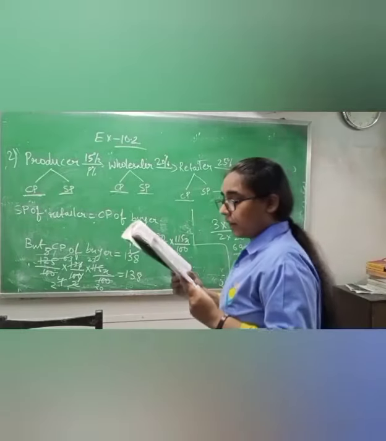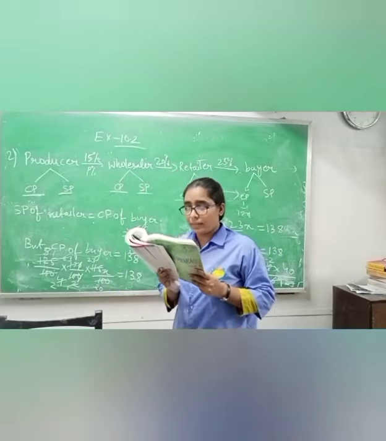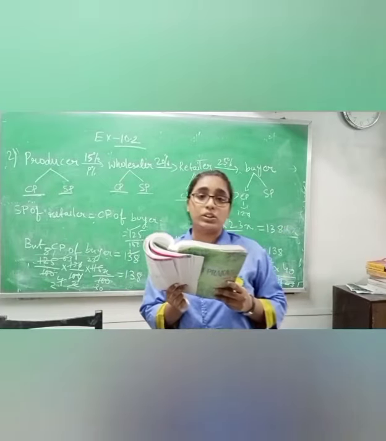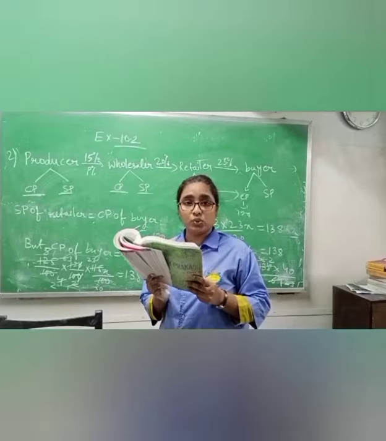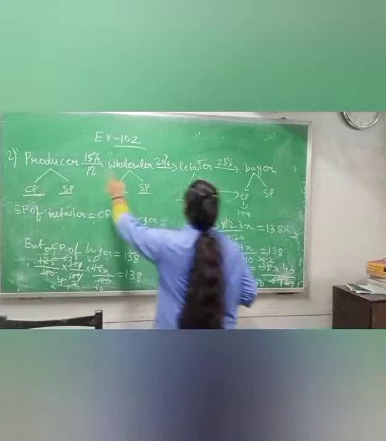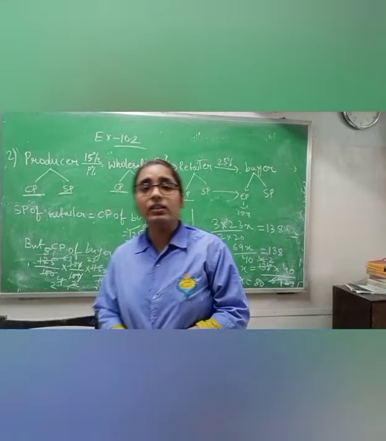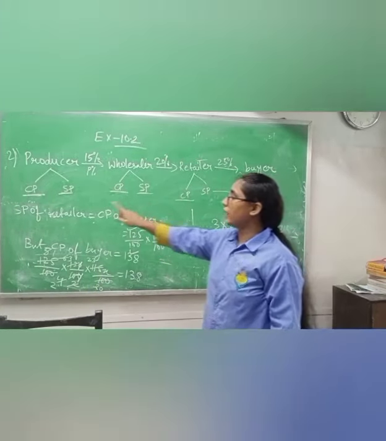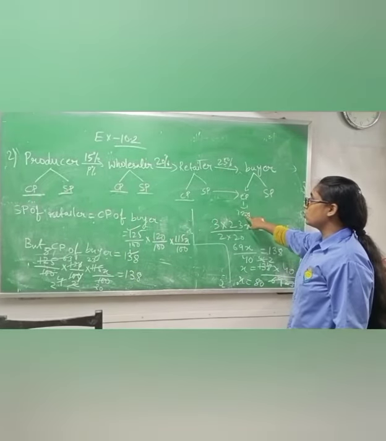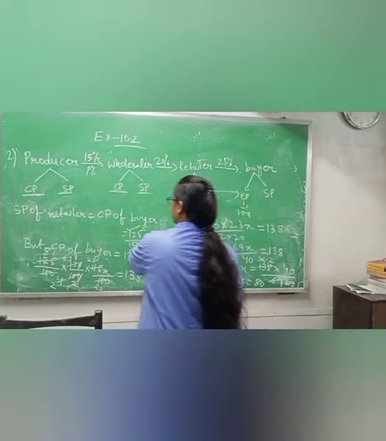Class 9, read part 2 of question number 2. Let us calculate and write the price of the bag at which the buyer will buy when its production cost is rupees 140. Now the production cost is given to you, which is 140, means cost price. This one is given to you and they are asking this one. So you have to do the same thing. I am not repeating. In the last one, this one was given, 138, and you were finding this one. Now in this question, this one is given, this one they are telling you to find, and CP is given to you. So what will you do here?